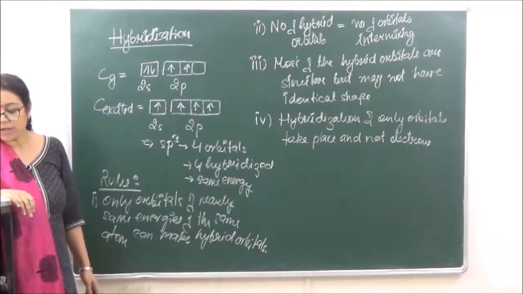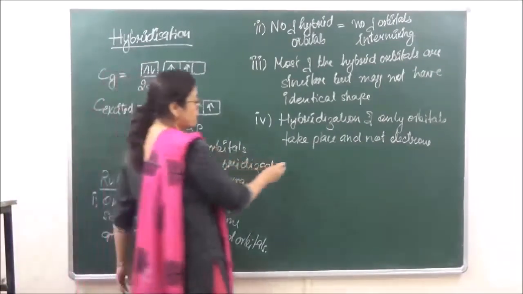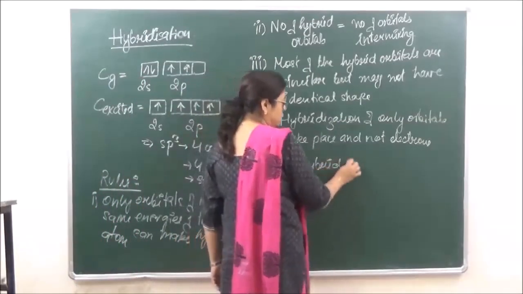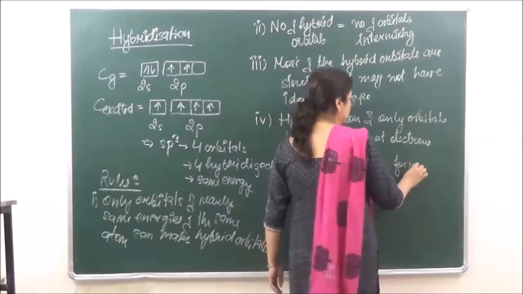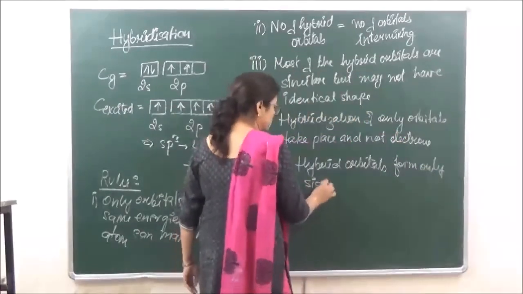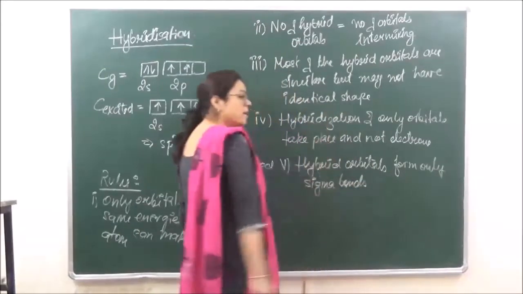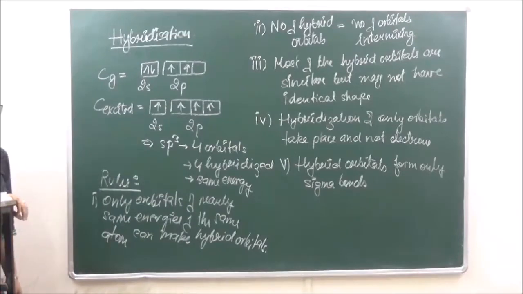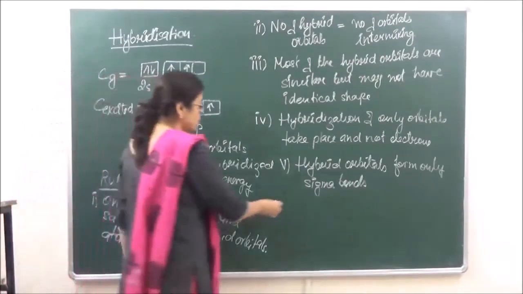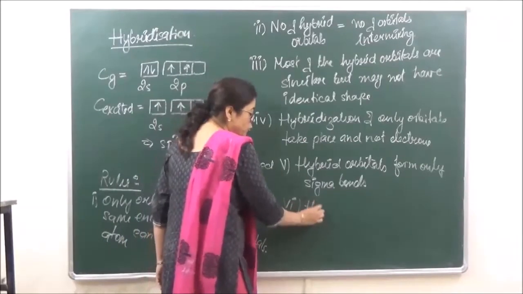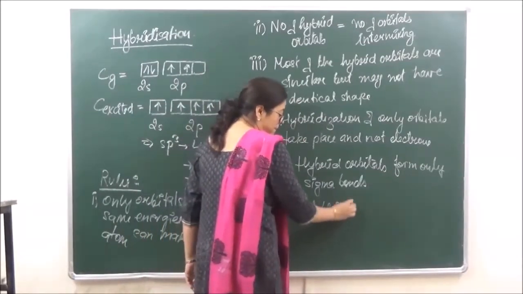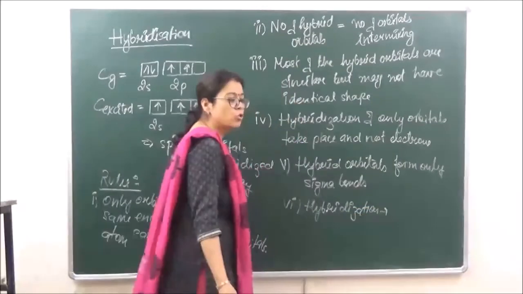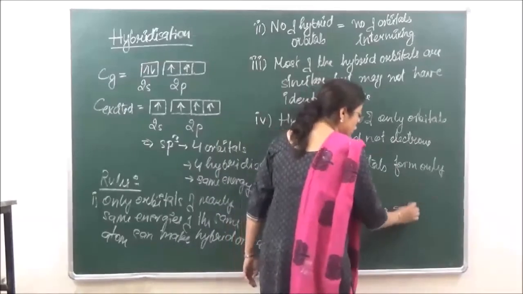Then very important, hybrid orbitals form only sigma bonds. This is very important. ठीक है? Pi bond formation does not take place by hybridized orbitals, right? Then number 6, hybridization leads to a perfect structure